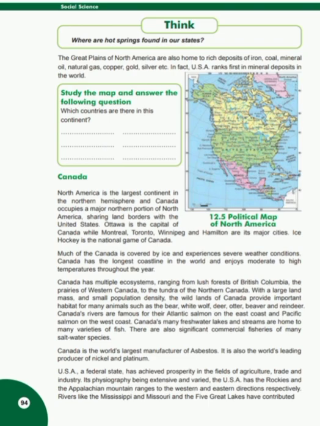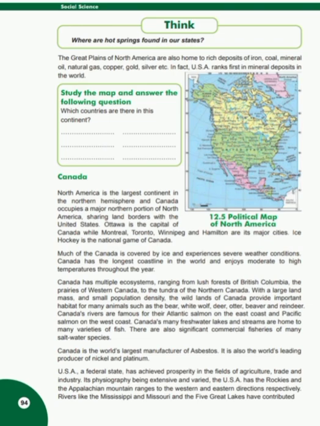Canada's rivers are famous for the Atlantic salmon on the east coast and Pacific salmon on the west coast. Canada's many freshwater lakes and streams are home to many varieties of fish. There are also significant commercial fisheries of many saltwater species. Canada is the world's largest manufacturer of asbestos. It is also the world's leading producer of nickel and platinum.